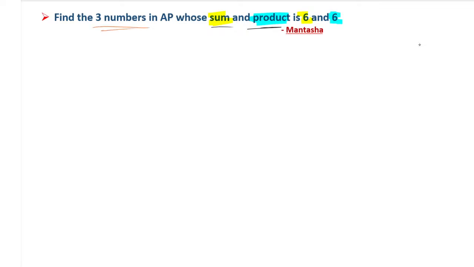Whenever the given thing is in AP, and they have given three numbers, I have already informed you which numbers we have to take quickly. When they give three numbers in AP, which numbers do we have to take? A plus D or A plus 2D, which way do we take? Answer is 1, 2, 3. Yes, very good Nandini. The answer is 1, 2, 3.